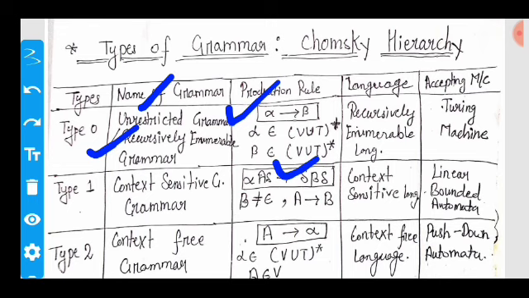This grammar arises from a recursively enumerable language, and the recursively enumerable language is accepted by a Turing machine.